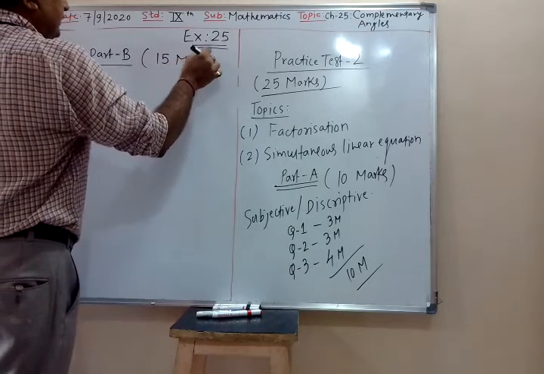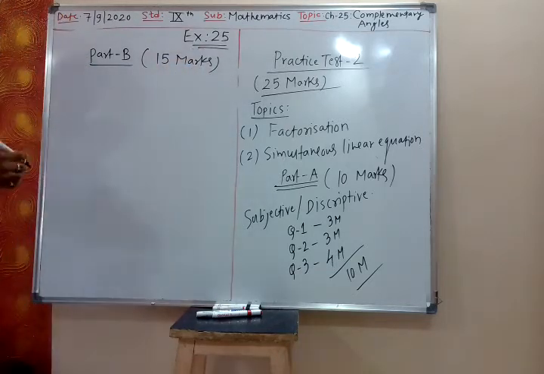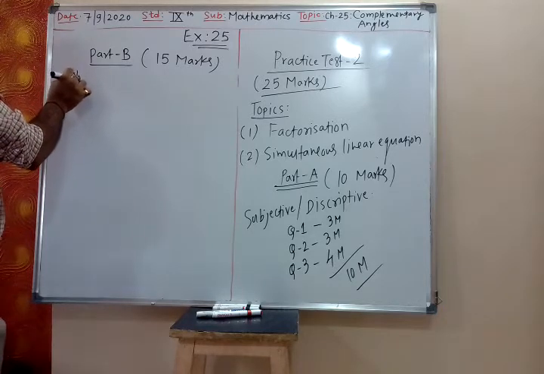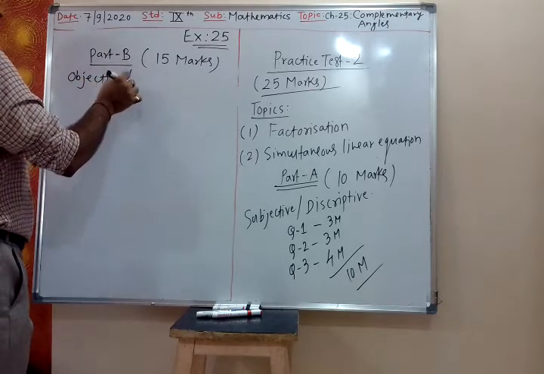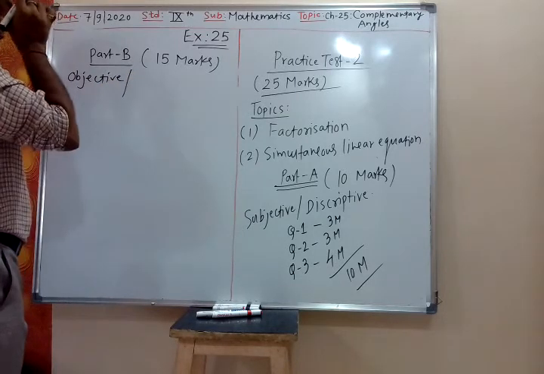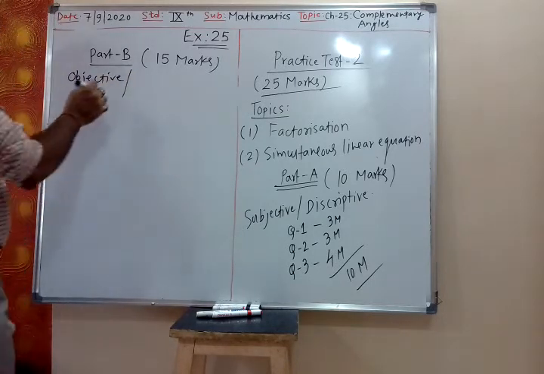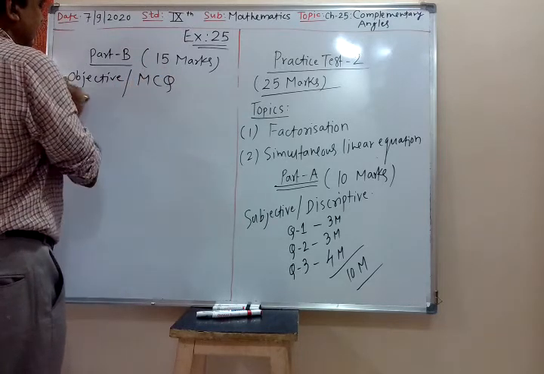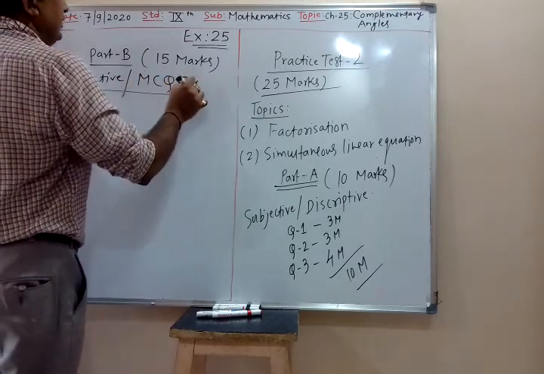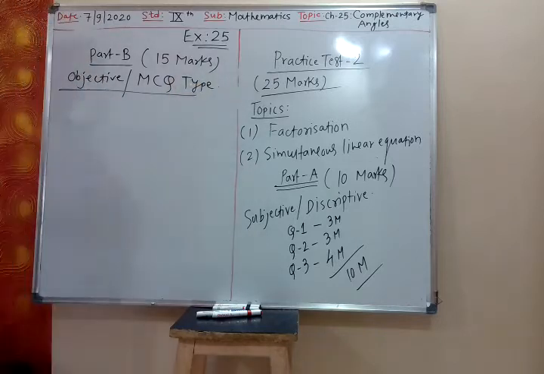And this will be objective, same as MCQ type, multiple choice question type. So it is 15 marks.